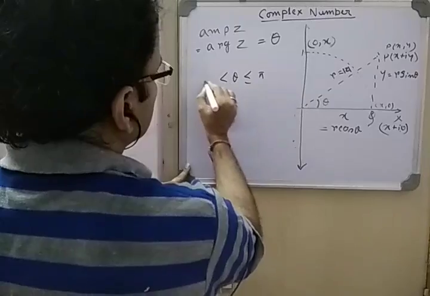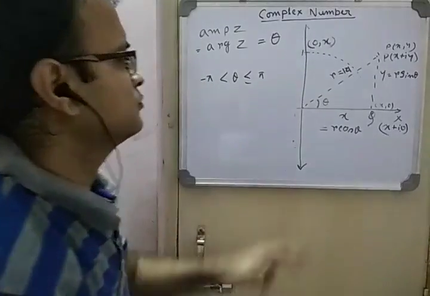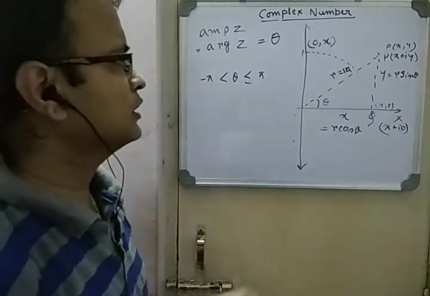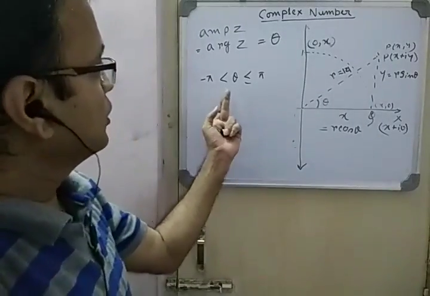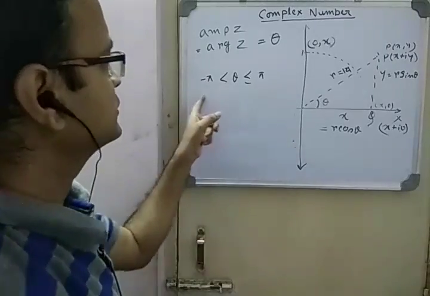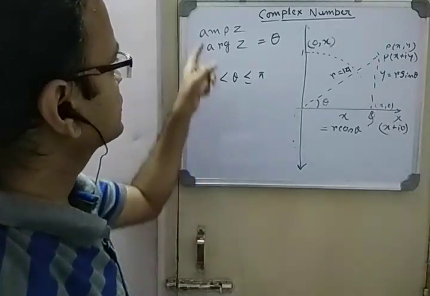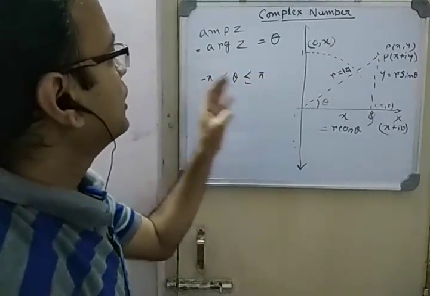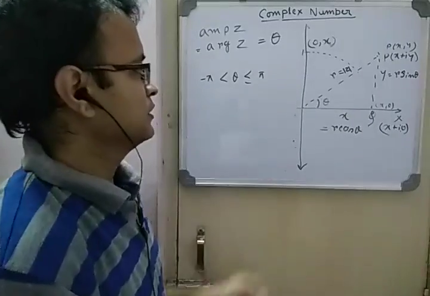Theta has infinite possible values, but the value which falls within this range is called the principal value.